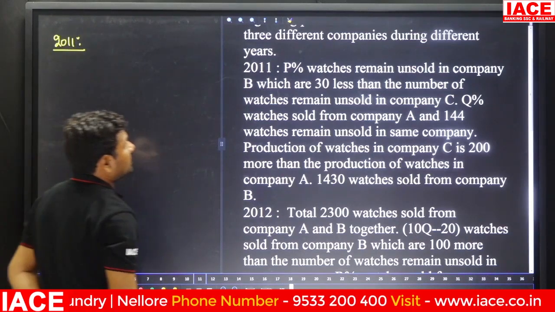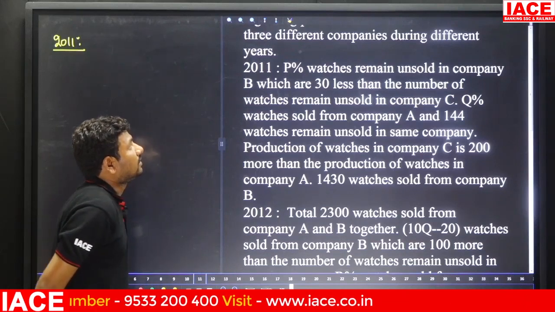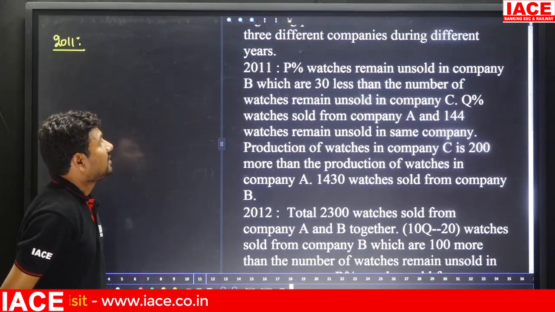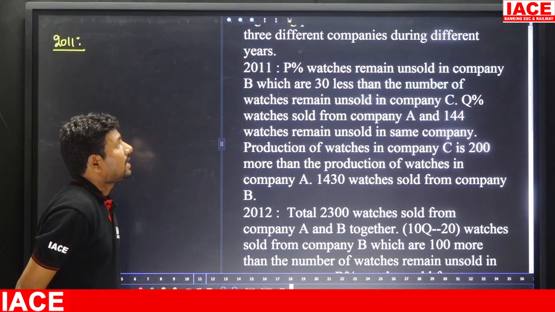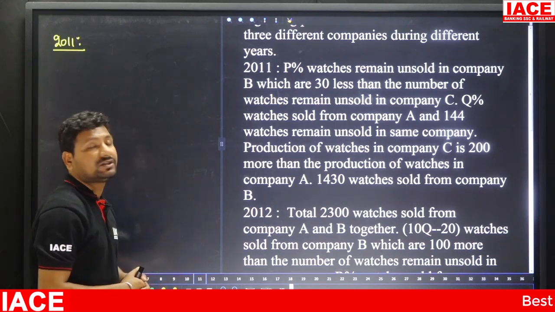P percentage watches remain unsold in company B, which are 30 less than the number of watches remaining unsold in which company?